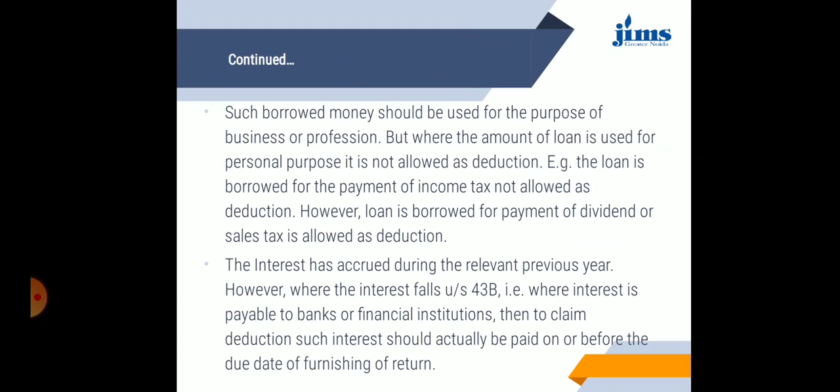Such borrowed money should be used for the purpose of business or profession, but where the amount of loan is used for personal purpose, it is not allowed as deduction. For example, a loan borrowed for the payment of income tax is not allowed as deduction. However, a loan borrowed for payment of dividend or sales tax is allowed as deduction. The interest should have accrued during the relevant previous year. However, where the interest falls under section 43B, that is, where interest is payable to banks or financial institutions, then to claim the deduction, such interest should actually be paid on or before the date of furnishing the return.